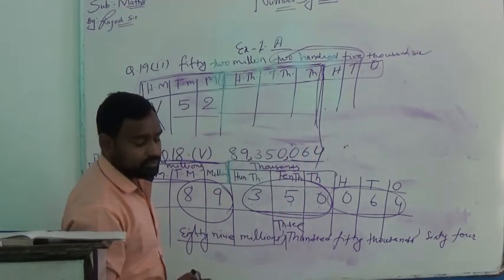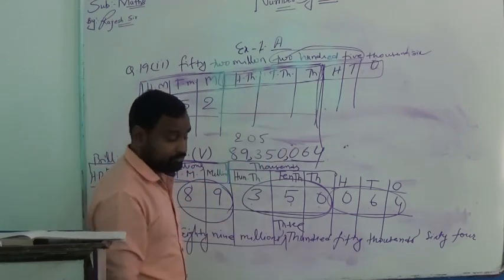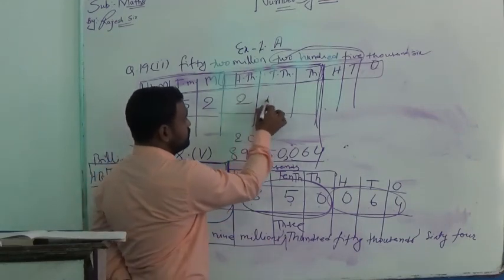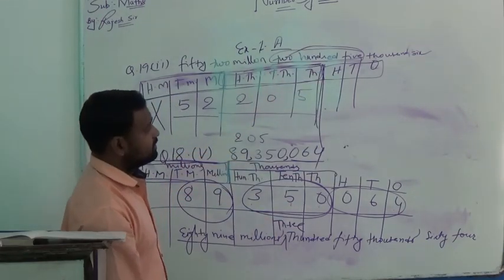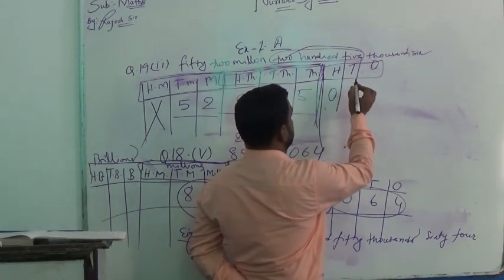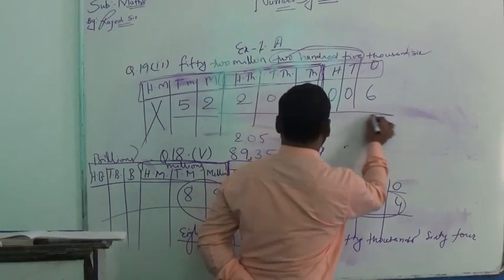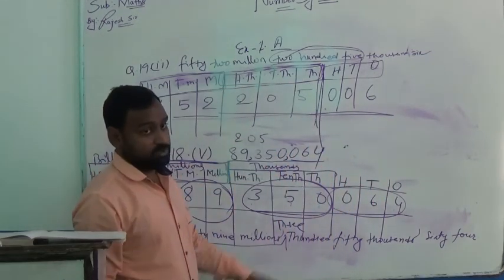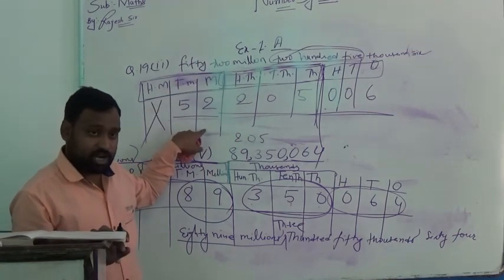How will we write 205? 205 thousands and 6: no hundreds, no tens, only 6. In this way, you can represent the given numbers in the chart.